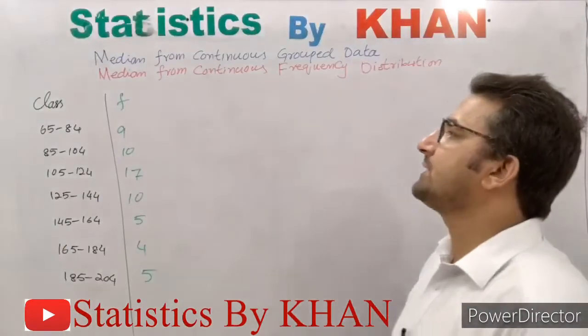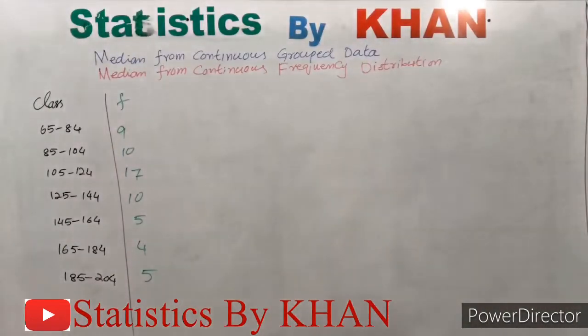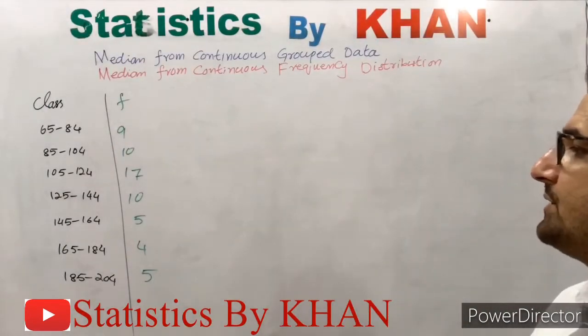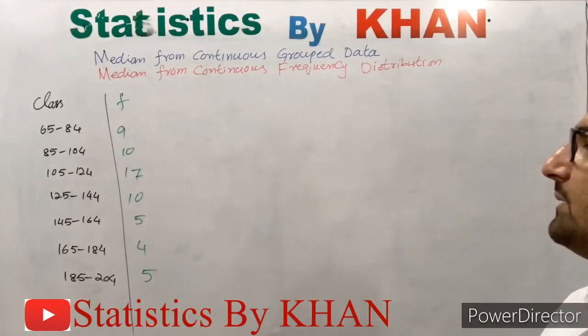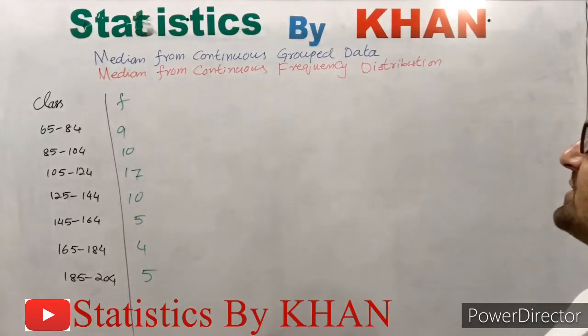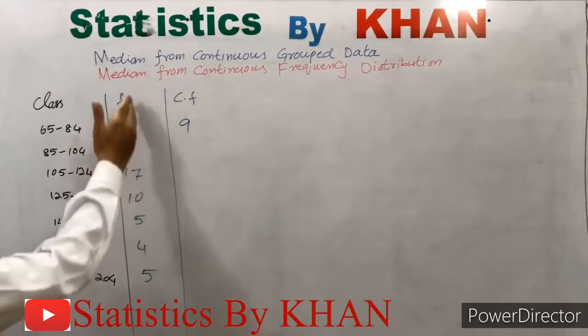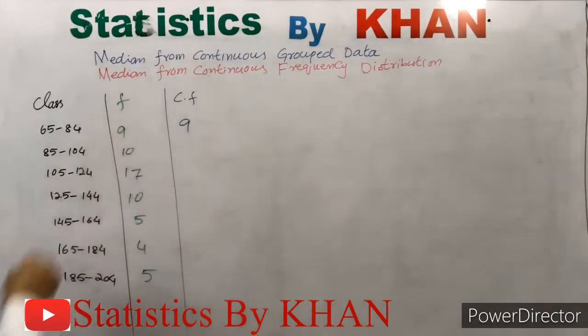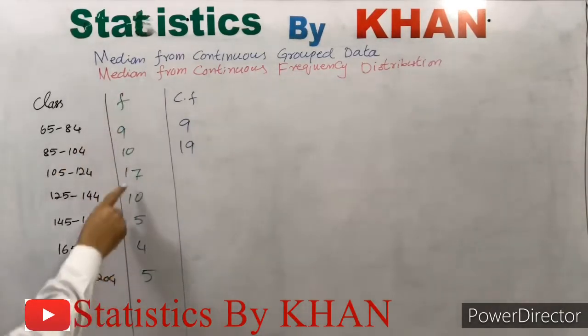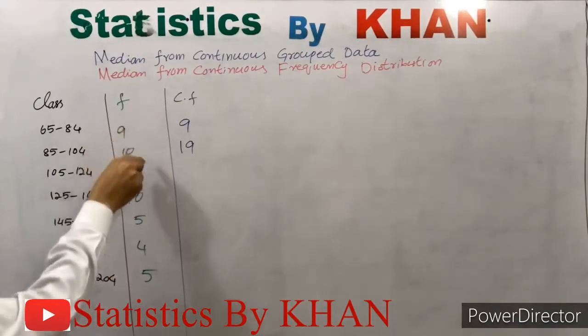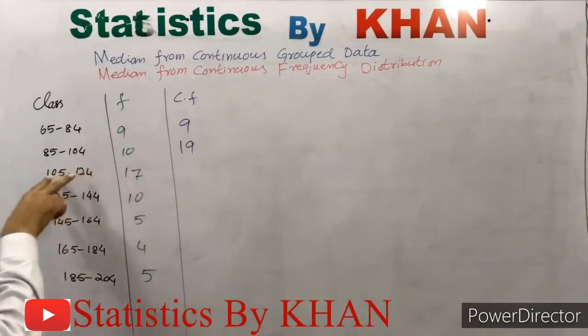The next step once again is that of the cumulative frequency. We have already learned the computation of the cumulative frequencies in the computation of median in case of discrete group data or discrete frequency distribution. So let's compute the cumulative frequencies. As 9 is the first frequency, there is no preceding frequency, so we will write it as it is. Then for 10 there is preceding frequency 9, so we will add these two, which gives us 19. For 17 we will add the preceding frequencies to get the cumulative frequency of this class,